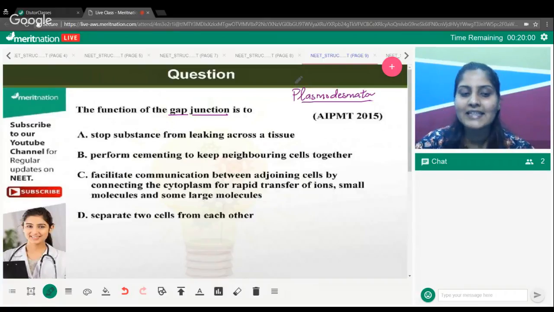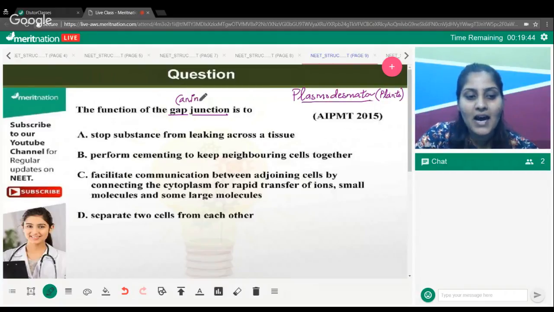So basically, gap junctions and plasmodesmata have similar functions but in different organisms. Plasmodesmata is something that you came across in plants. Gap junctions are something that you come across in animals, performing the same function.